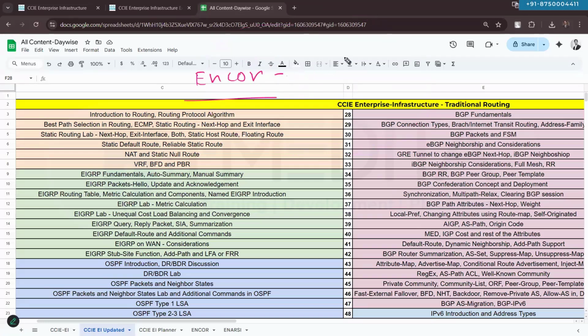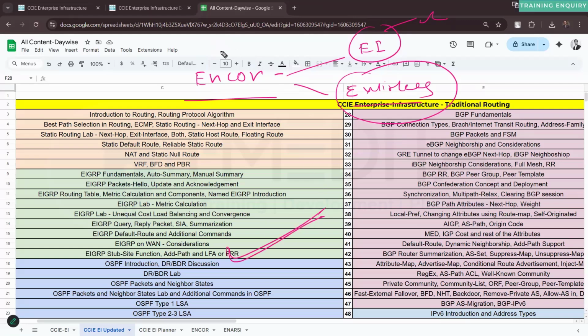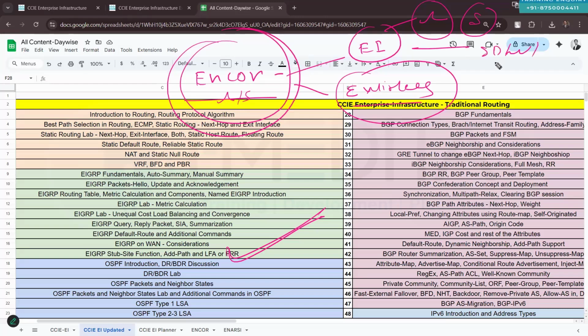The ENCOR exam is not only the written exam for enterprise infrastructure, but also the written exam for enterprise wireless. So when we talk about routing, all the ENCOR topics regarding routing get covered here. When we talk about switching, all the ENCOR topics regarding switching get covered. When we have the dedicated classes for SD-WAN and SDA, all the ENCOR topics from SD-WAN and SDA get covered in those sessions. For those topics, you don't need to go through the ENCOR content again.